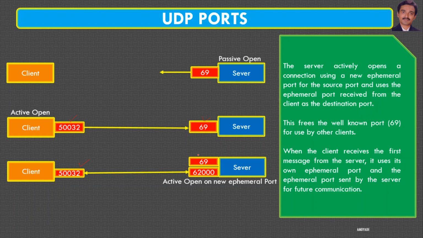So this well-known port will get free to listen to the new client request.